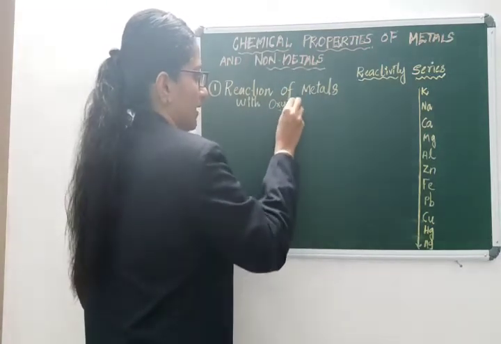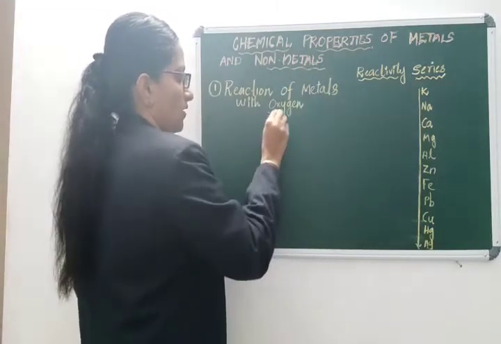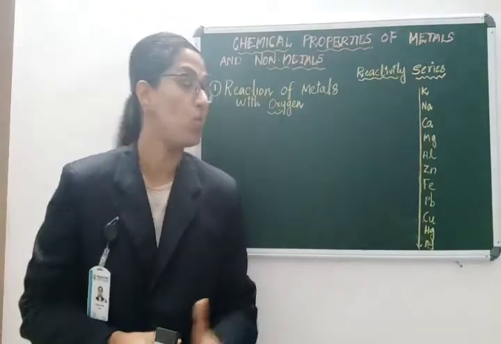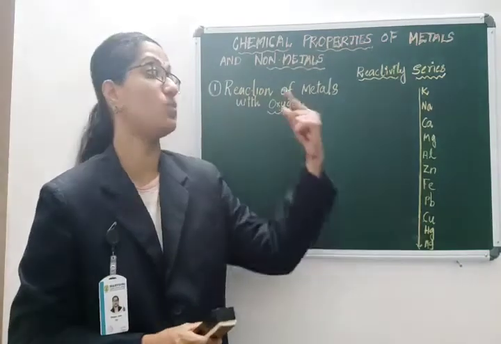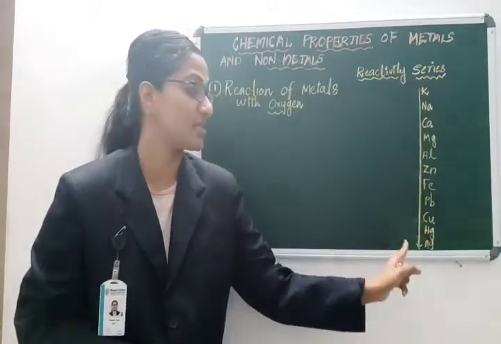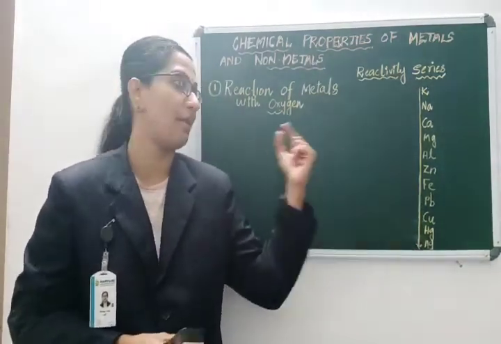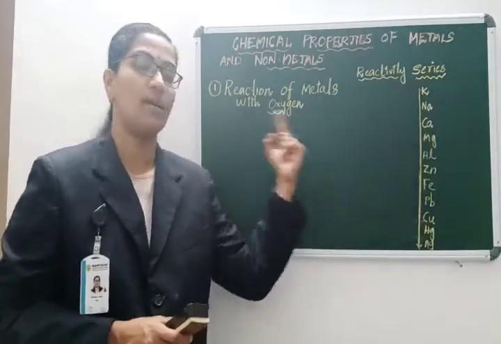What happens? These metals react with oxygen. Who reacts vigorously? Who is least reactive? These are the things we are mainly discussing in this module.